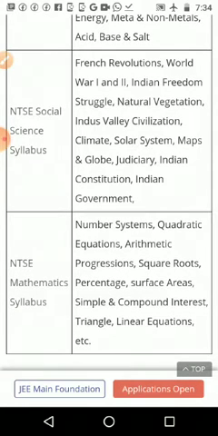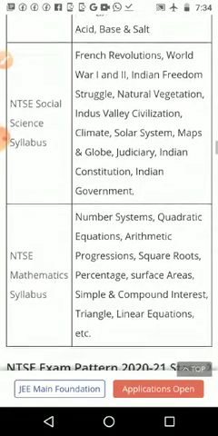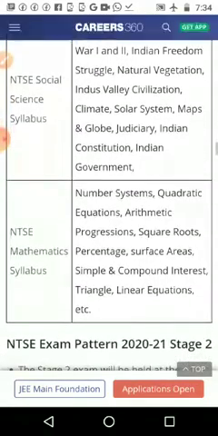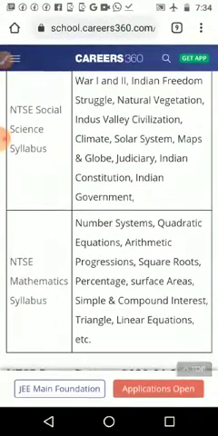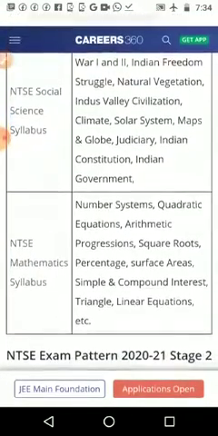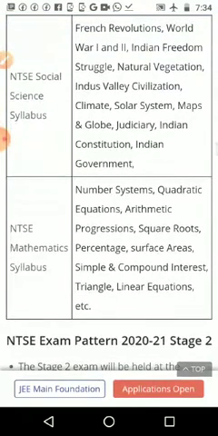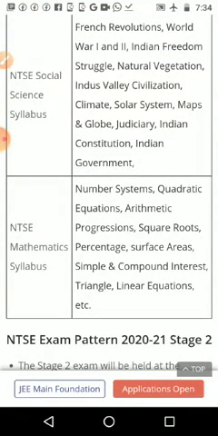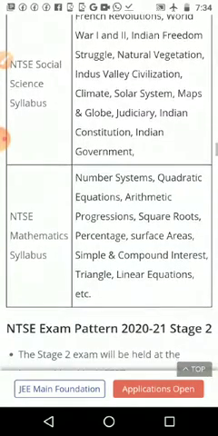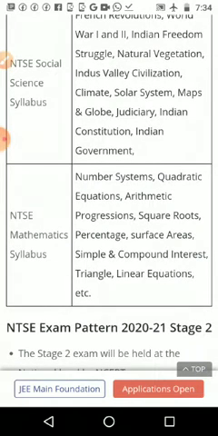Climate you studied in 9th standard in a nutshell, so we want to explain these things in a detailed way. Maps you studied in a nutshell in the 6th standard, and again we want to study. Globe also, two pages about the globe chapter you studied in 6th standard, and now we want to study it again. Judiciary you studied in 8th standard, now we want to study again. Indian constitution you studied in 8th and 9th standard, and we want to study that again.